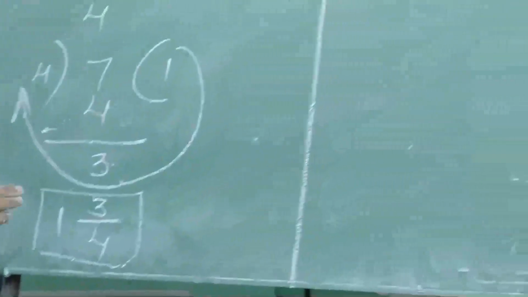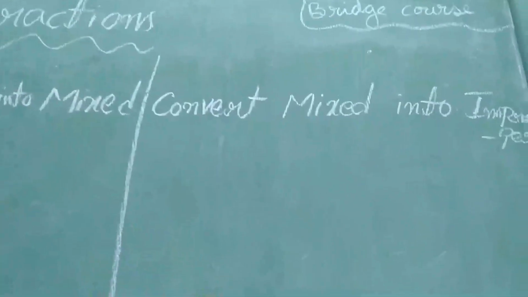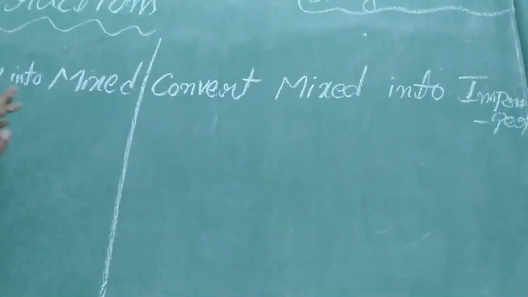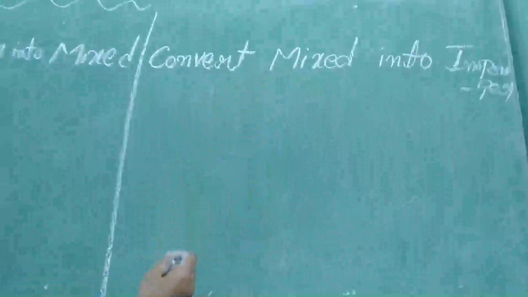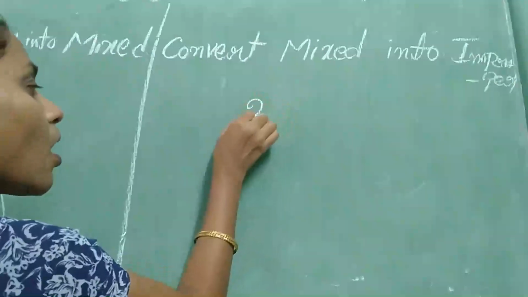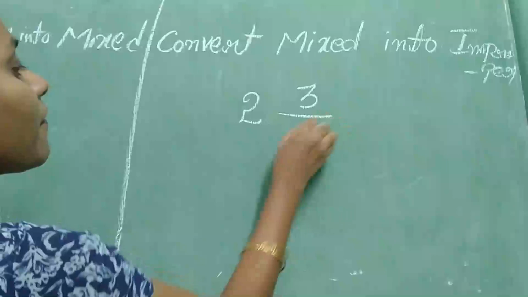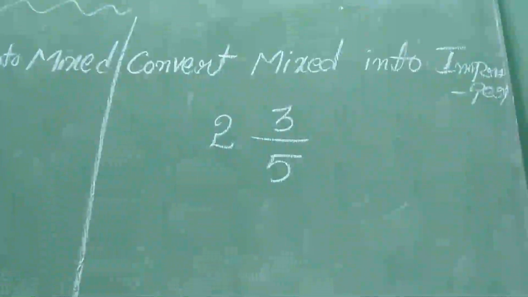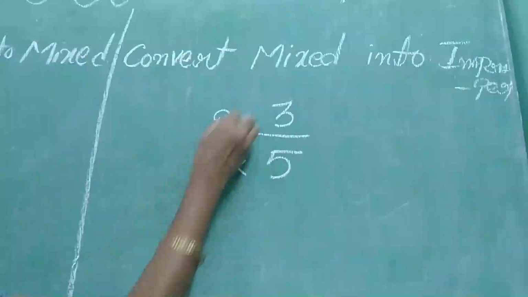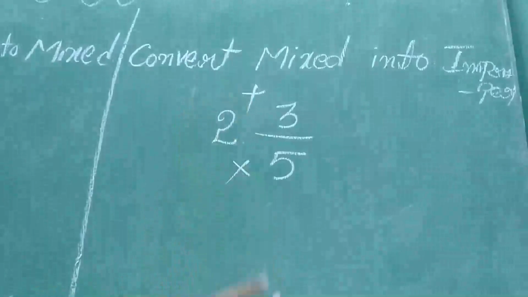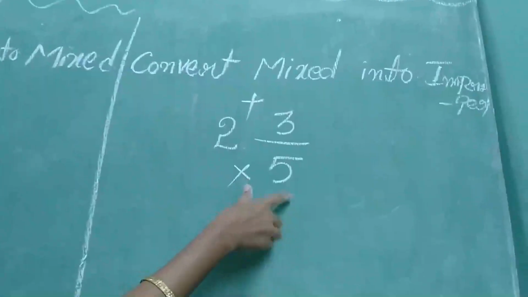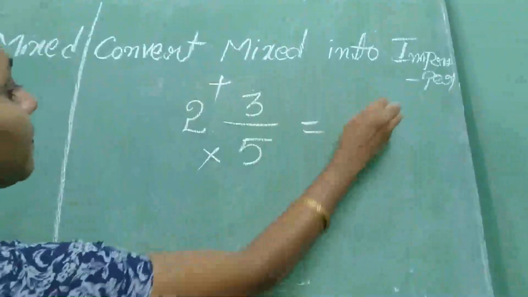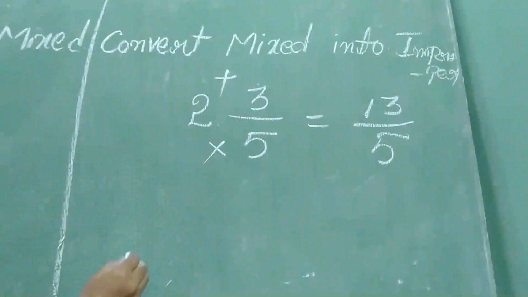Next, convert mixed into improper. These both are very easy actually. From the exam point of view, maybe half a mark. Mixed to improper. For example, mixed means it's a whole and a proper fraction. It is a mixed fraction, but we will convert it into an improper fraction. How can we convert? Here into here, plus. Multiply the whole and the denominator, then add the numerator. 5 2s are 10. 10 plus 3, 13. So 13 by 5.